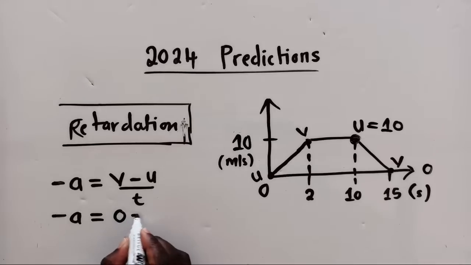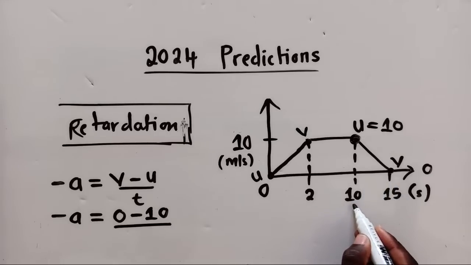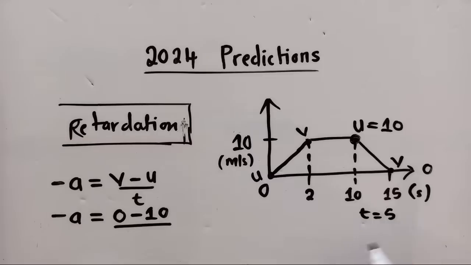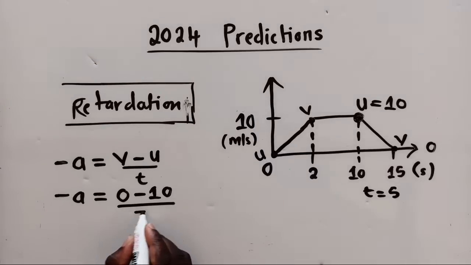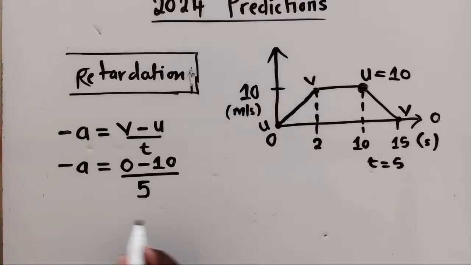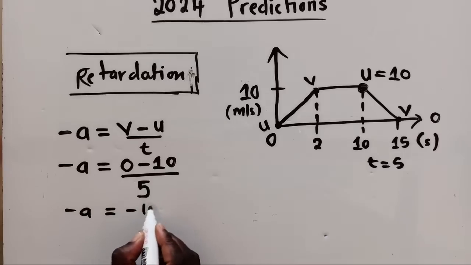So it will be 0 minus 10 over the time difference here. What is the time difference between 10 and 15? The time difference here will just be 5, so we're going to write a 5 down here. So here it will be negative a is equal to negative 10 over 5.